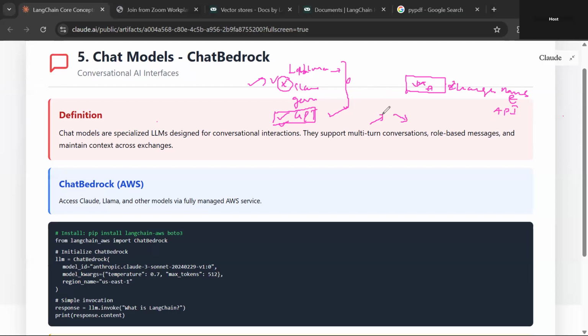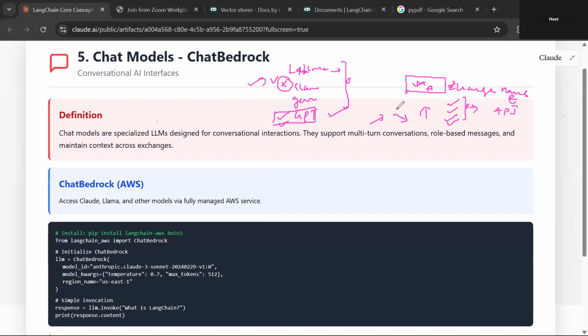So how they build chat models is that they fine-tune again with the chat interface. Like I will give one question, you respond accordingly. They are training on this part so that they become chat models. And these chat models are extensively used in Langchain.